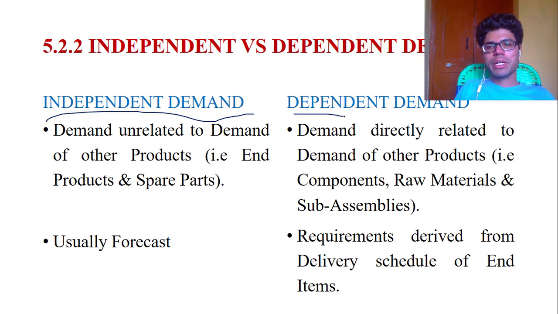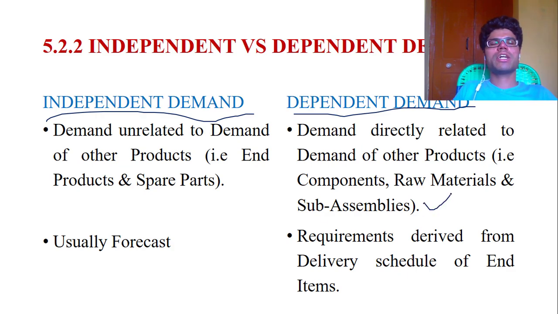Dependent demand means, for example in manufacturing, a product depends on another product. It is demand directly related to the demand of other products, that is components, raw materials and sub-assemblies.